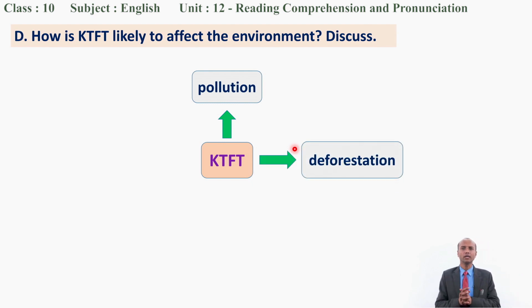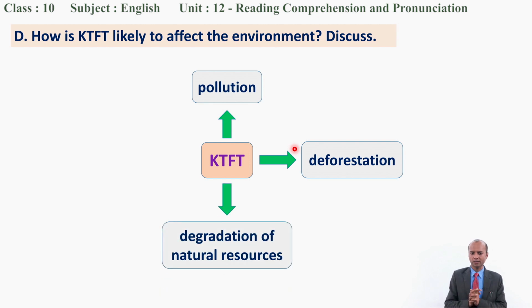I told you nearly 150,000 trees will be cut down. This is massive deforestation. And what could be the next? Yes, that's correct. Degradation of natural resources. In addition to the deforestation, there could be, for example, loss of water resources, loss of alluvial land where people are farming, etc. And we may be losing herbs, let's say habitats of birds and other animals, etc.